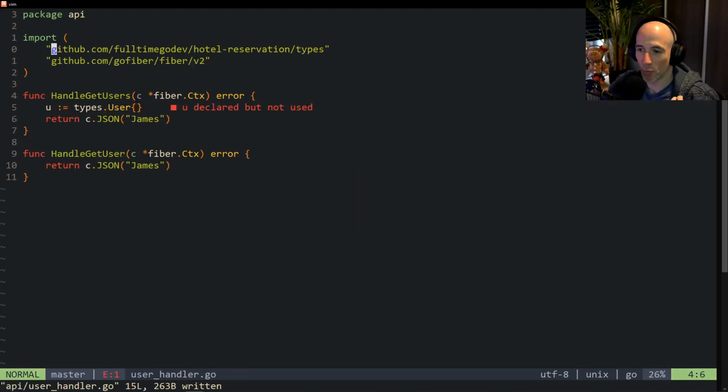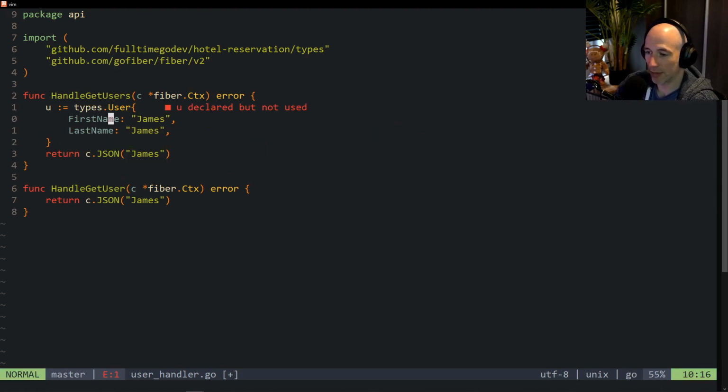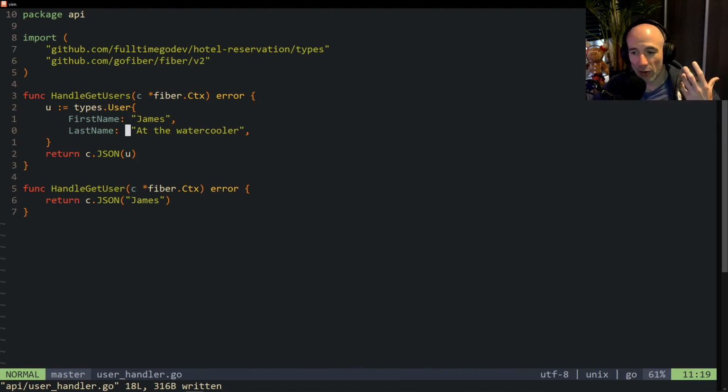And now it basically imported github.com/fulltimegodev/hotel-reservation/types. That's basically the path. Now that it's imported, we have access to the first name. Let's make it James, by the way. James. And our last name is going to be, I don't know, at the water cooler. Water cooler. Boom. James at the water cooler. And then instead of returning James here, we can actually do this. Boom. The context is going to return JSON. It will automatically marshal your user on the screen, right? Let's see if this all works.